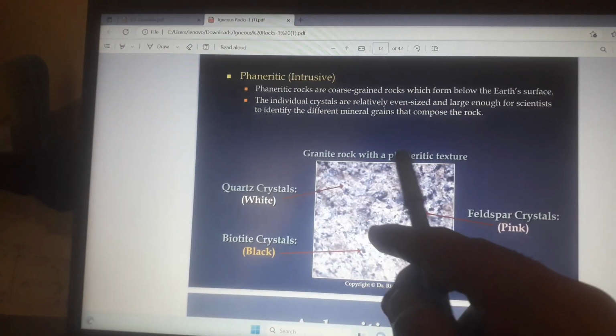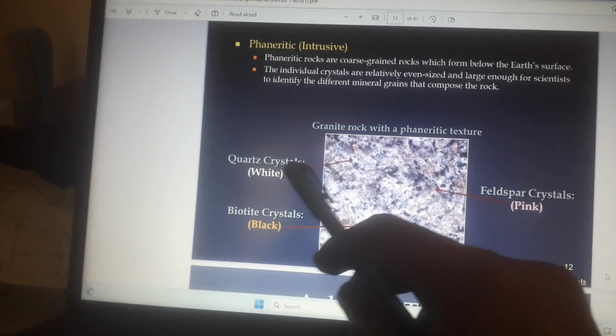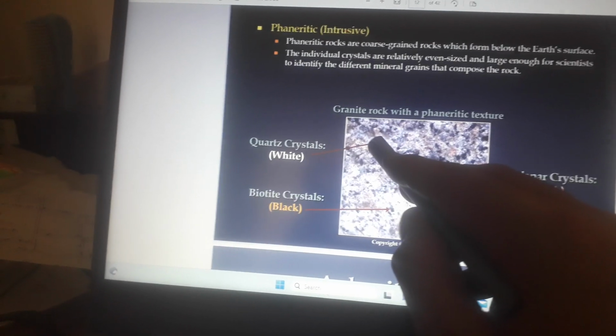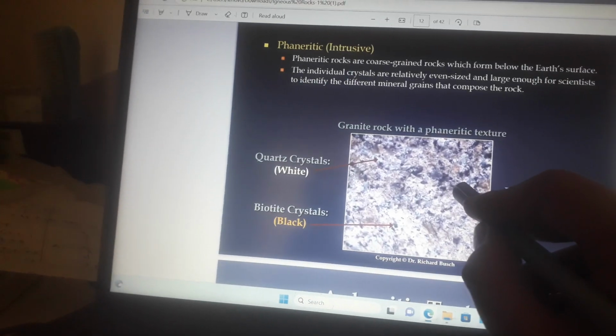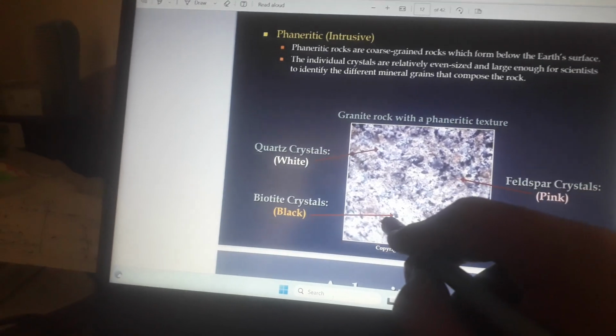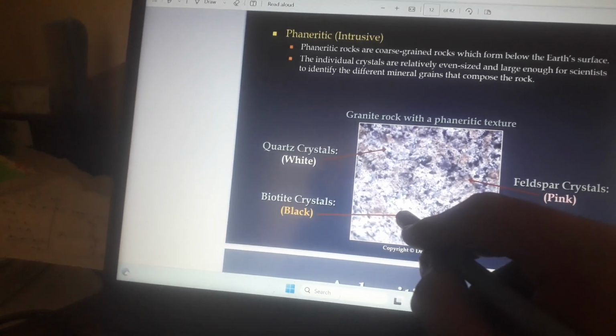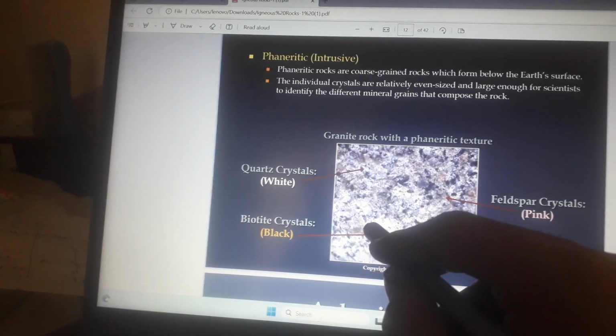This is granite rock with a phaneritic texture. This is quartz crystal which is white. This is feldspar crystal which is pink. This is biotite crystal which is black. It consists of the three crystals.